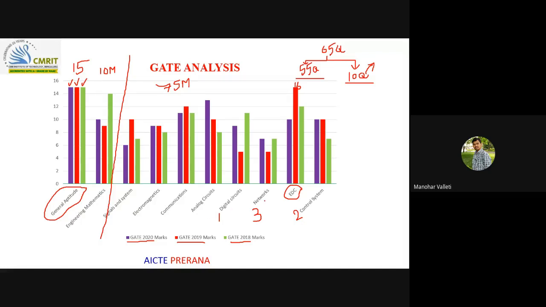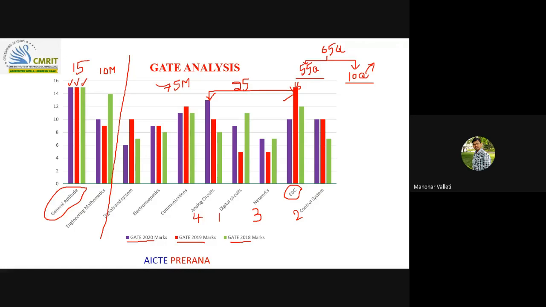Then we will go on. You see analog circuits and EDC, both subjects have a considerable weightage of almost 20 to 25 marks. Keeping that in view, the next priority will be given to analog circuits.